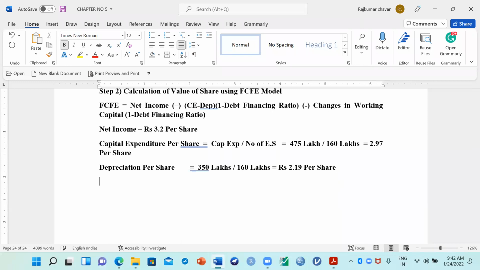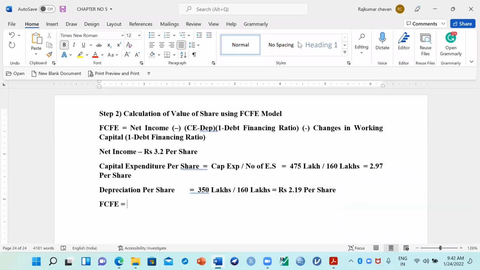So let me calculate the FCFE value now. What is the net income per share of this company? How much is the net income per share, which is nothing but earning per share? 3.2, right? Minus, then again open bracket. What is the capital expenditure we got over here? 2.97. So total capital expenditure is 2.97 minus depreciation, which is 2.19 for this company.